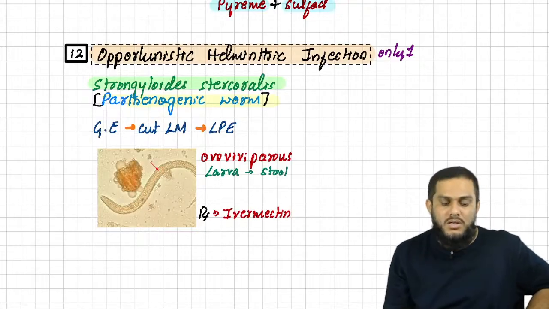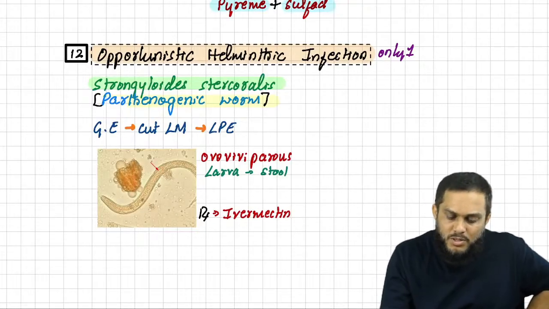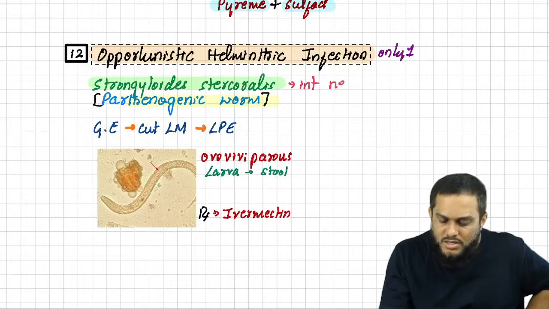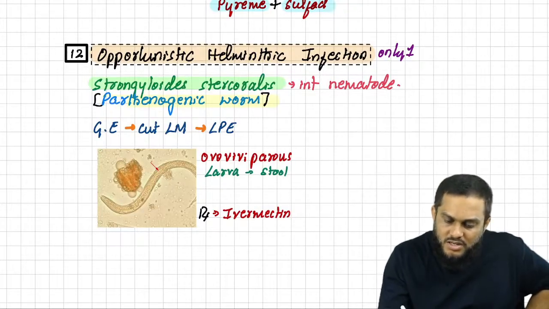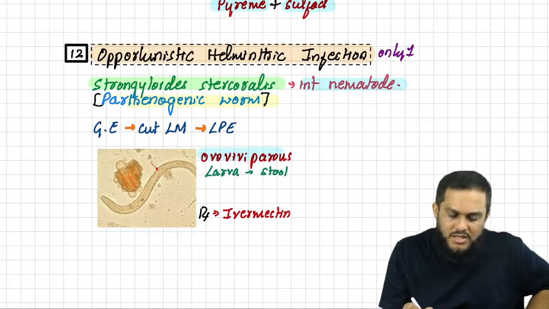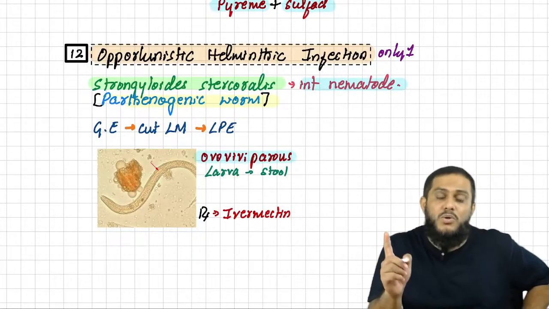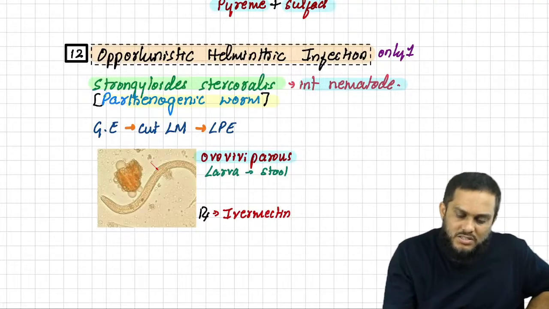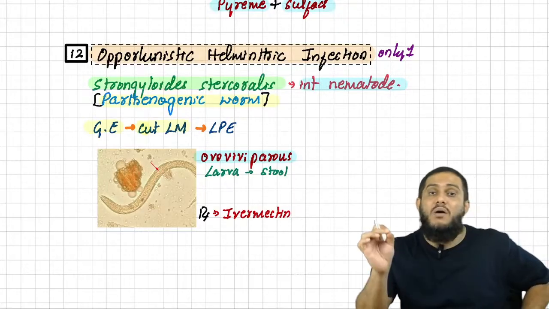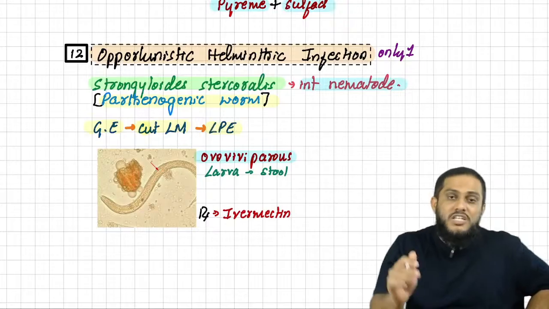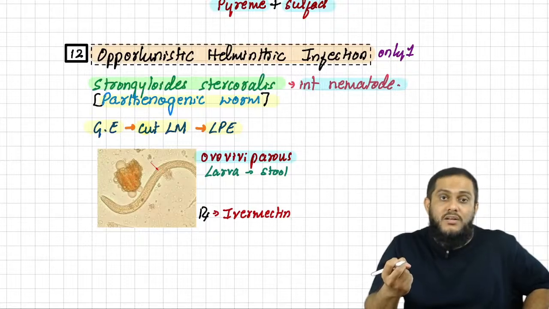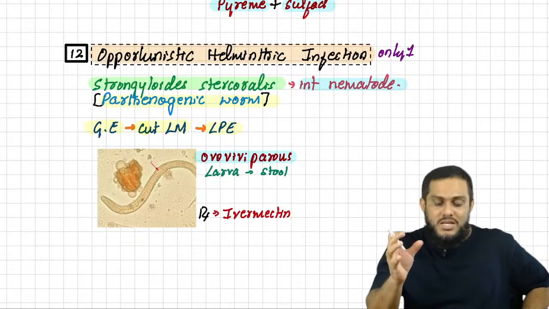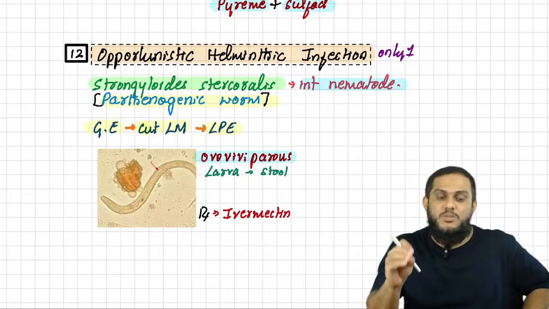Sir, what does it cause? Strongyloides is an intestinal nematode which is ovoviviparous. You should not forget this. Because it is intestinal, it causes gastroenteritis. And it also causes cutaneous larva migrans. And it can also cause Loeffler's pulmonary eosinophilia.